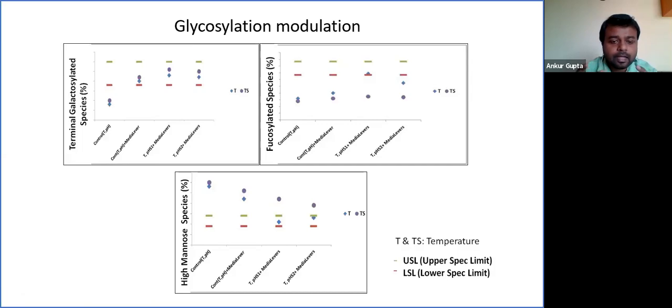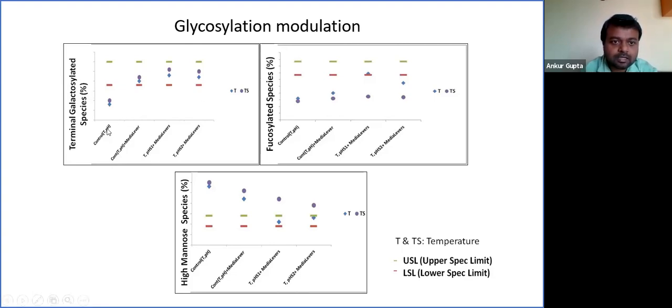As you all know, biologics material has a lot of variability. Because of this variability, we see different galactosylation levels in different lots of the same product. So our aim is to get the product profile within this range. That's how we develop a biosimilar to a reference product.